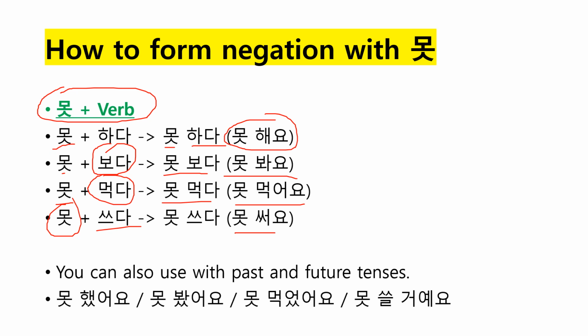And as I already mentioned, you can use 못 with past and future tenses as well. So 못했어요, I couldn't do it. 못 봤어요, I couldn't watch it.